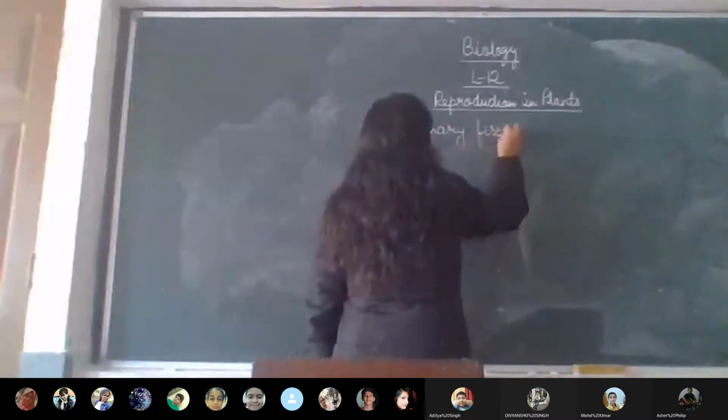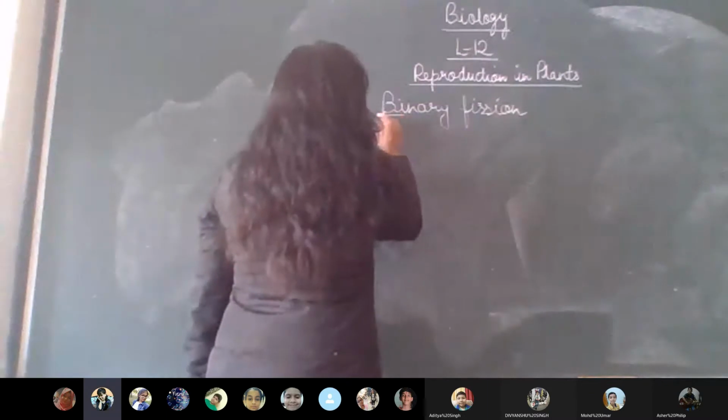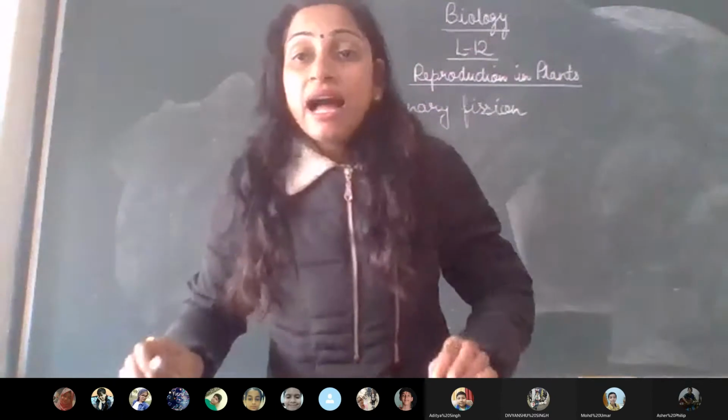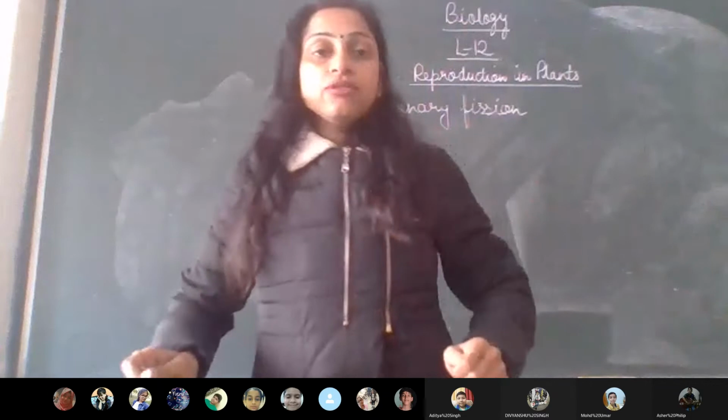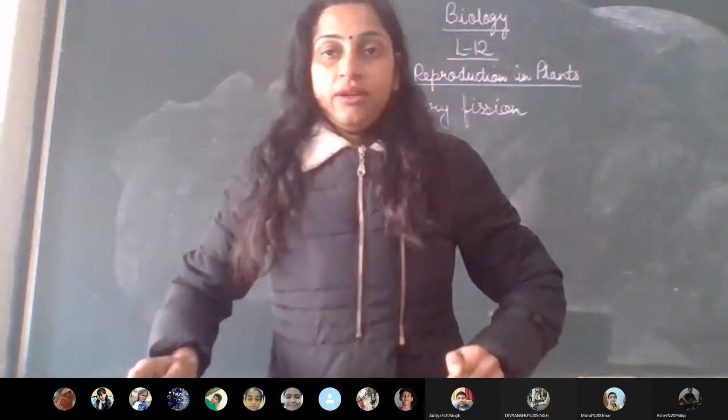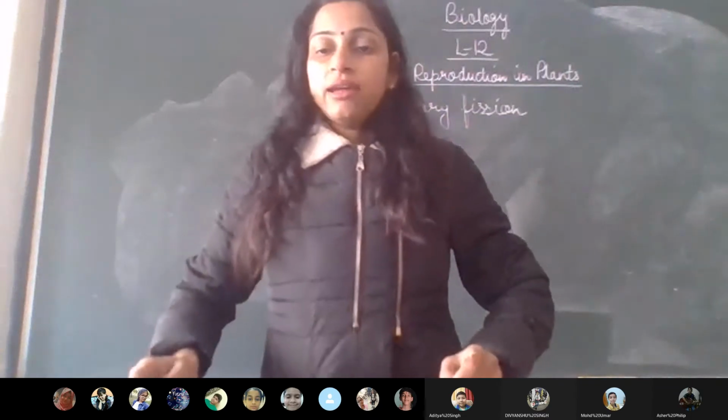Binary fission. Now, actually, when we talk about binary fission, the word bi, first of all. In science, when bi is added to any word, that means we are talking about two. Quickly make a note of it. Take a pencil in your hand and write two. Bi, this word refers to two.